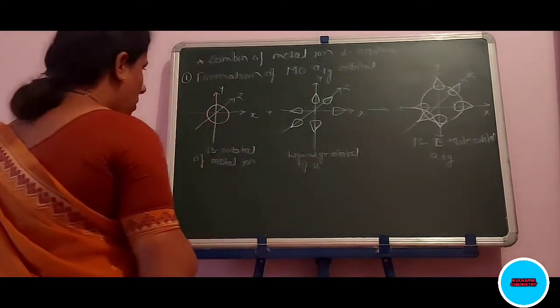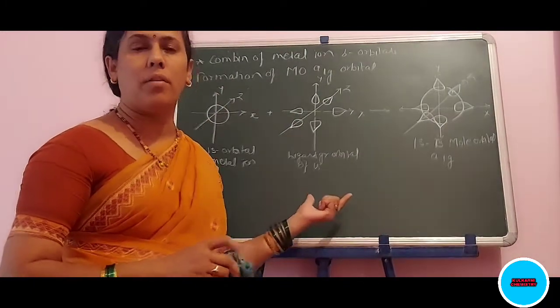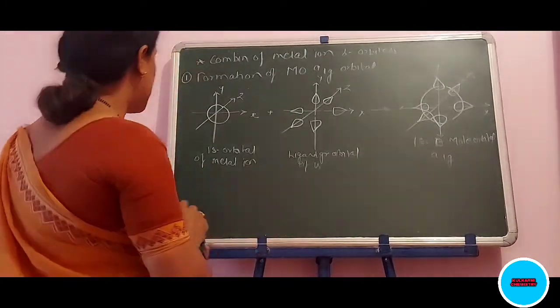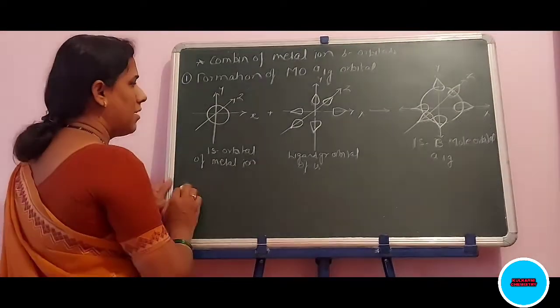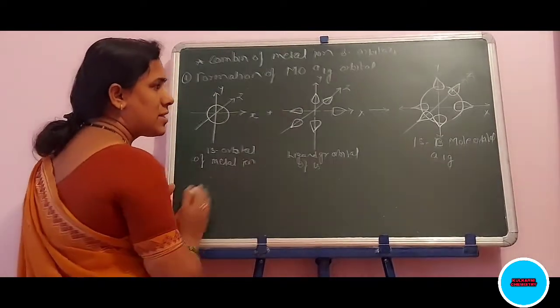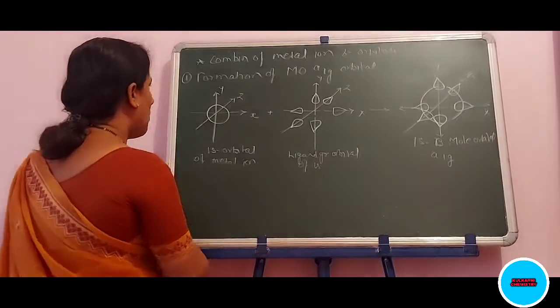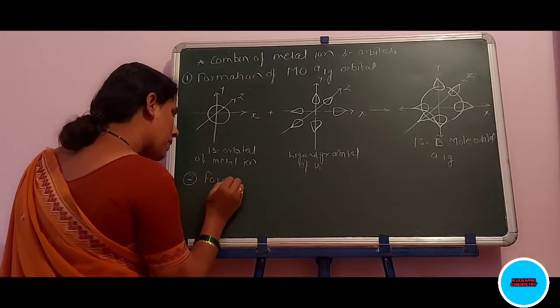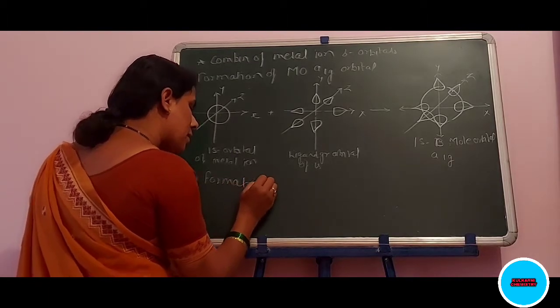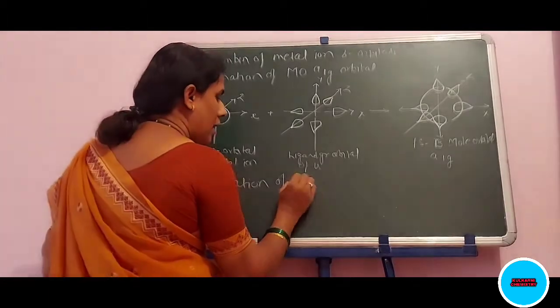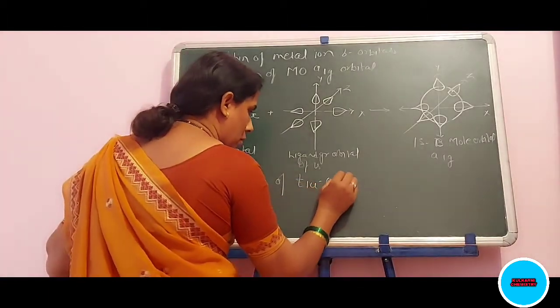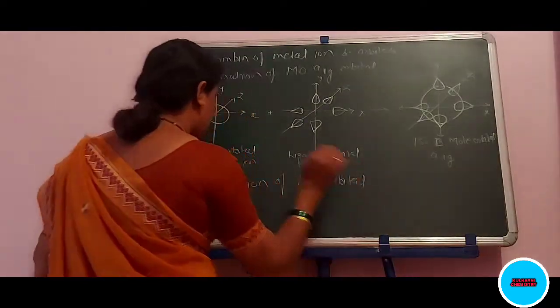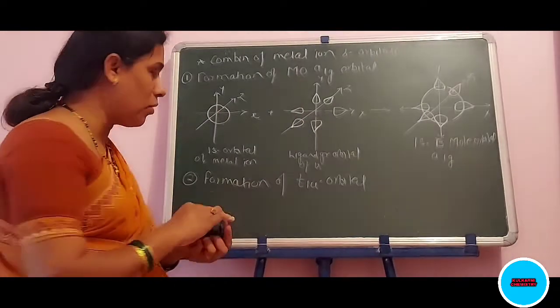Now one by one we will draw the diagrams for the T2G orbitals. Second, here this is the first 1s orbital. Now second, the formation of the T1U orbital, that is the bonding molecular orbital.